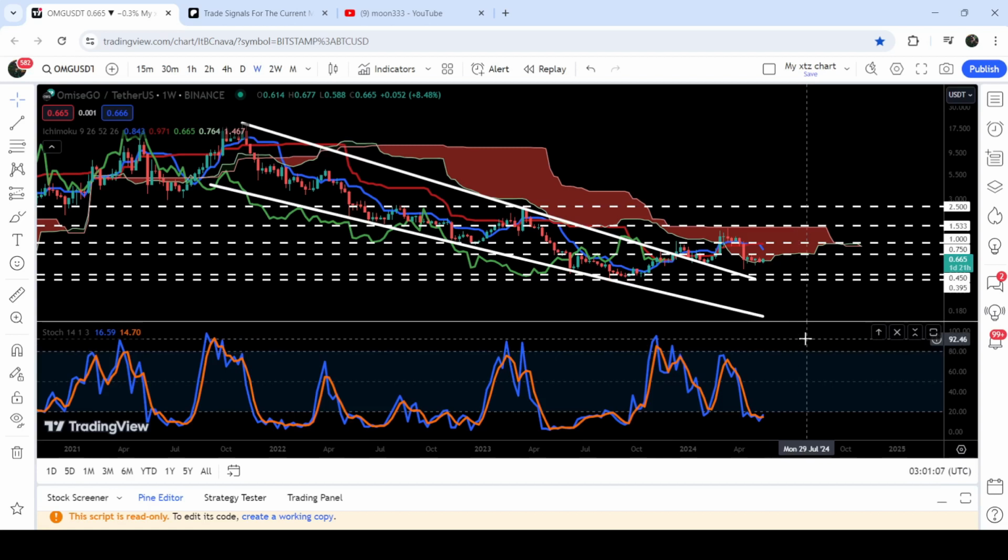At the same time, you can see that again, OMG is oversold as the stochastic has entered the oversold zone on the 7 days time frame chart.